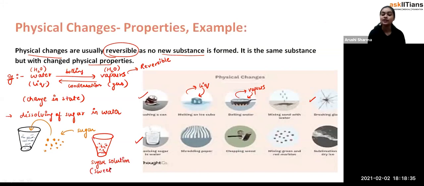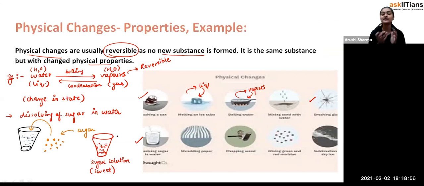But students, you can reverse this process. How can you reverse it? We know that water is able to convert into vapor. So what we can do is boil this sugar solution, and all of the water will convert into vapors by heating, and the sugar will be left behind.